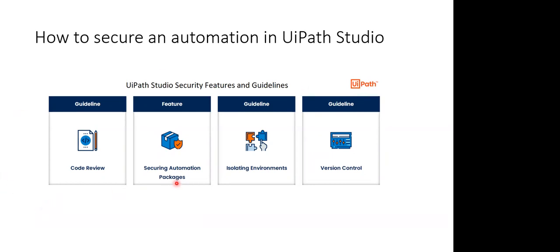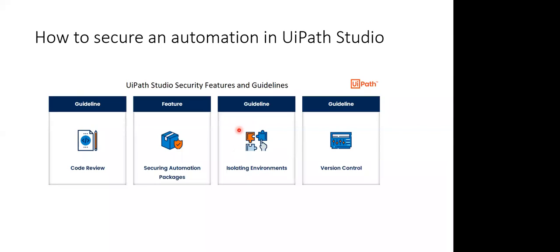Let's understand now how we can implement these guidelines. First, talking about isolating environments: this is something our platform administrators need to take care of, by defining proper roles in Orchestrator and by assigning proper licenses that developers or UAT users should have.